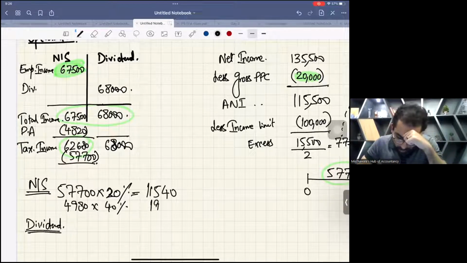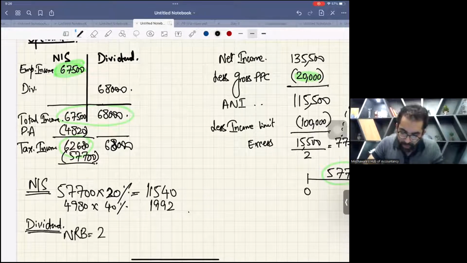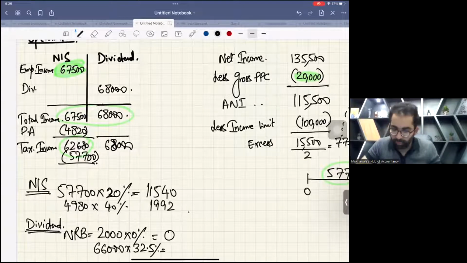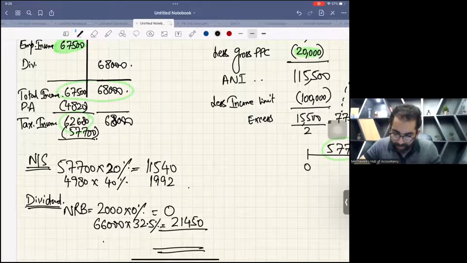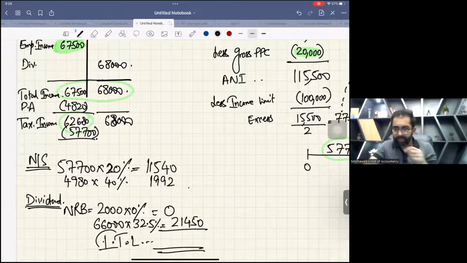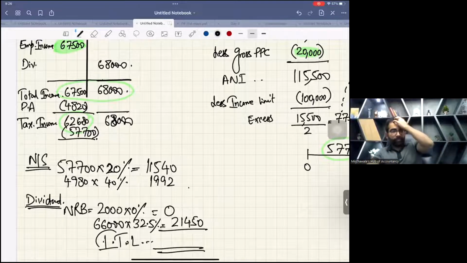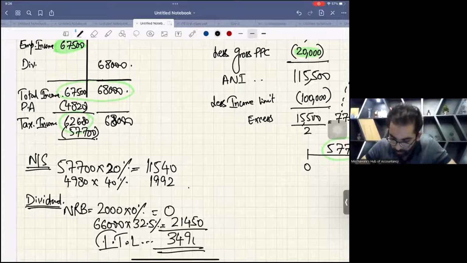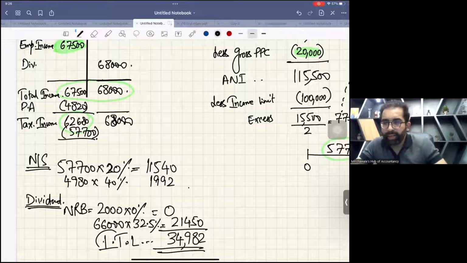1,992. Now for dividend income, always there is first NRB, which is 2,000 times 0%. And from 68,000, you just calculated 2,000. So 66,000 times the second band, which is 32.5%: 21,450. Tell me the ITL in this case. 34,982. Thank you.